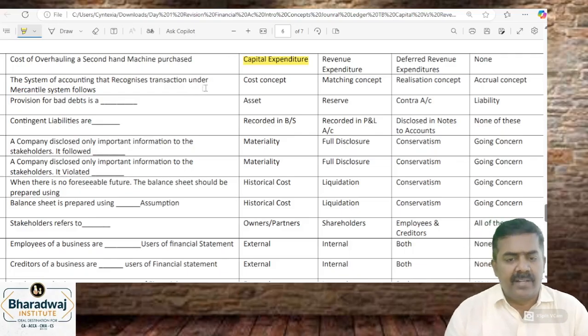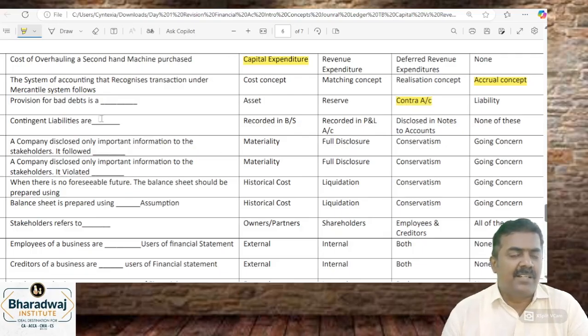System of accounting that recognizes transactions under the mercantile system. The mercantile system is accrual basis accounting. Which concept do they follow? The accrual concept. Provision for bad debt is a contra account.